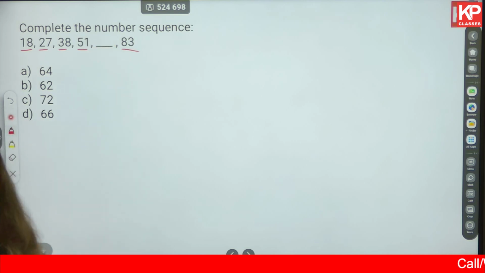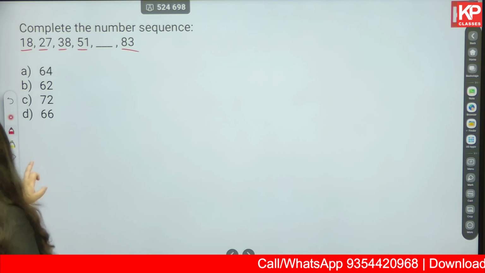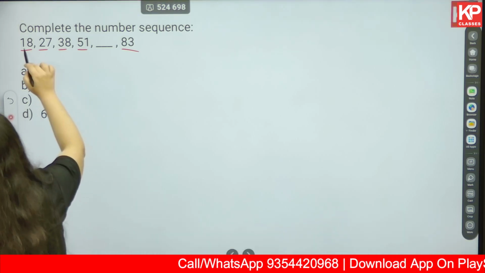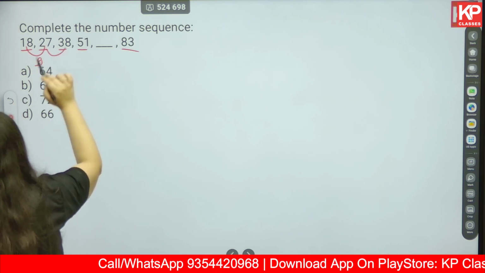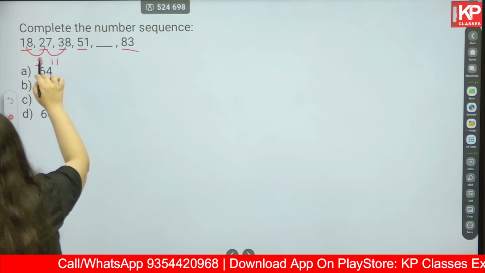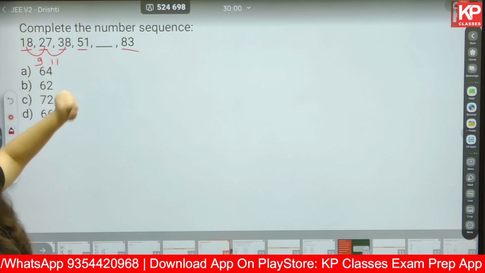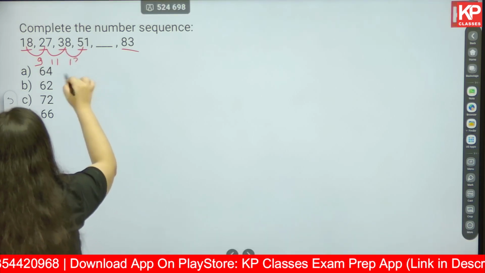The first step that you do is check the difference in each of these cases. Second, try to identify any hidden pattern if there is any. One method is: 18 to 27, the difference is 9. 27 to 38, the difference is 11. 38 to 51, 13.